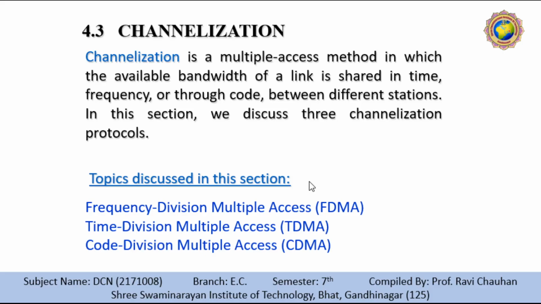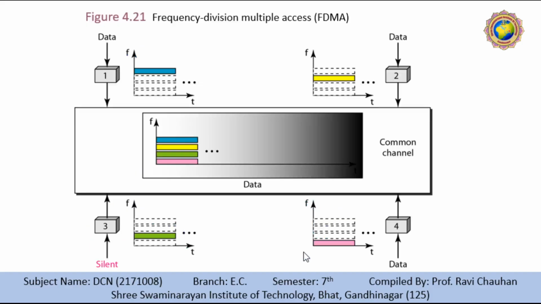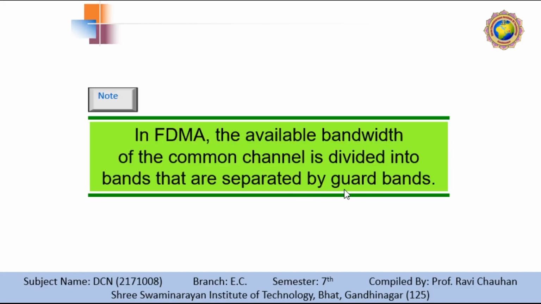Three channelization concepts we have seen are frequency division multiple access, time division multiple access, and code division multiple access. In frequency division, an entire band is given to a station for all the time, and another station has a different band, so at transmission we combine them with the help of guard bands.